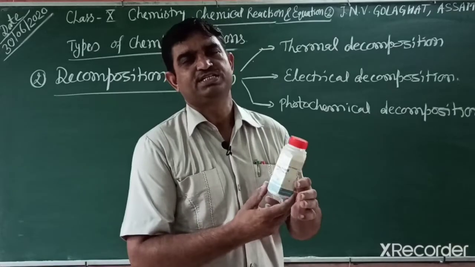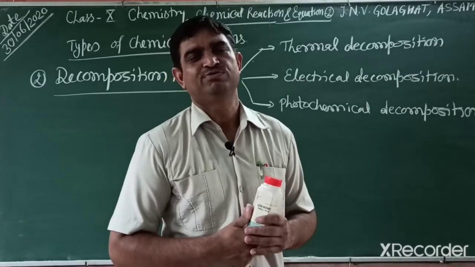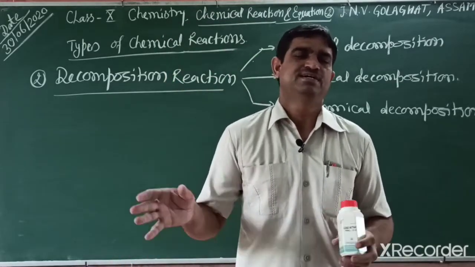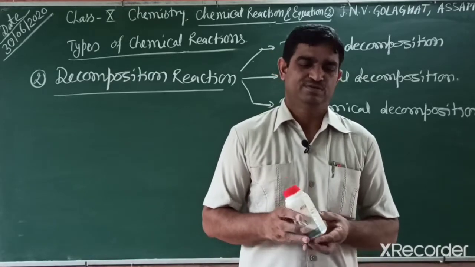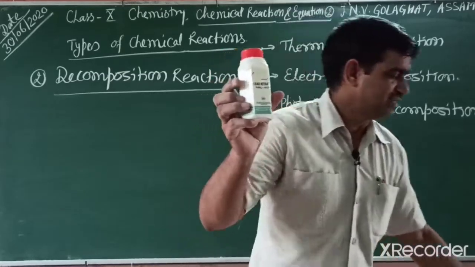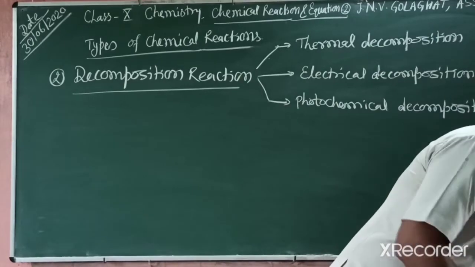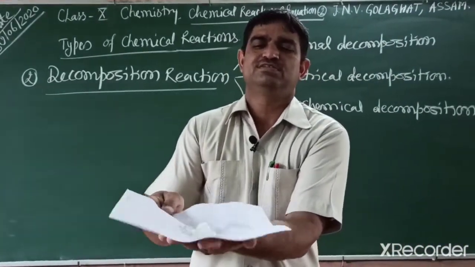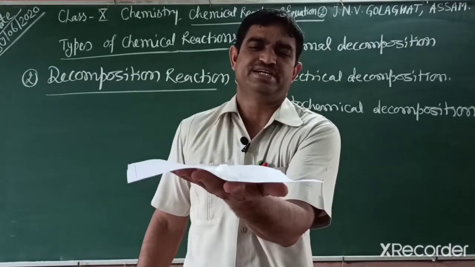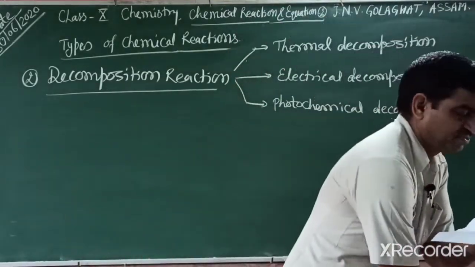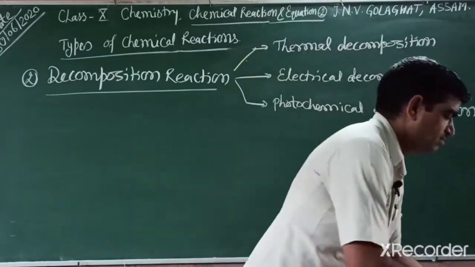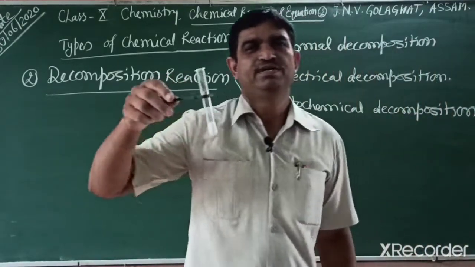Friends, one more activity is given in your NCERT book. What happens if lead nitrate is heated? And write the chemical reaction and what you observe. So this one is lead nitrate, and the lead nitrate crystals are also white. I take a small amount of lead nitrate in the test tube and we will heat it.